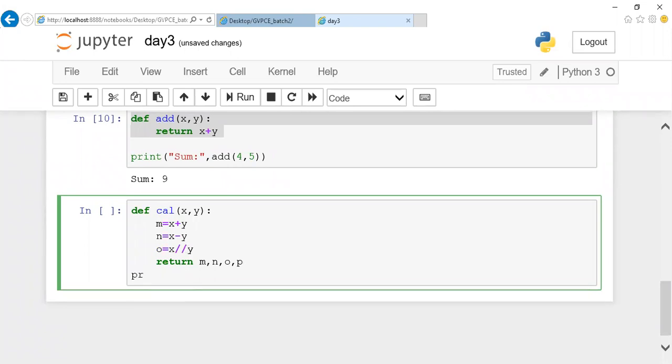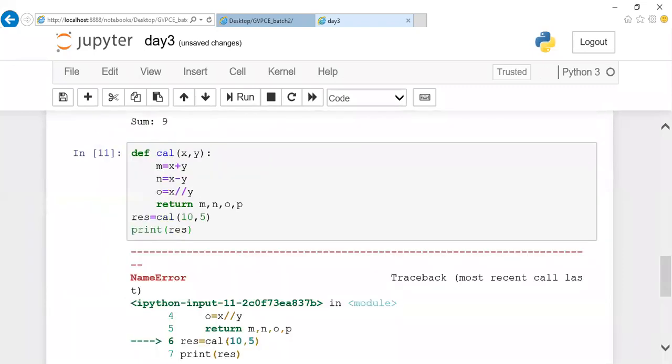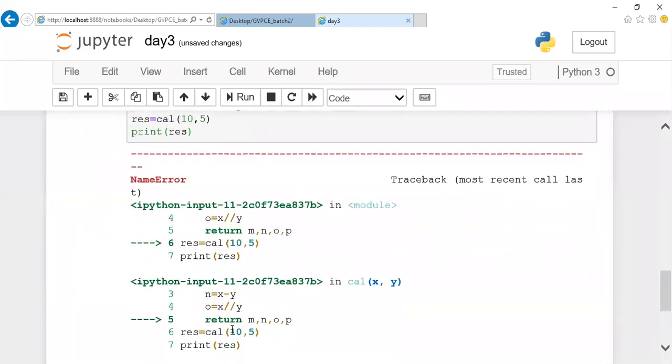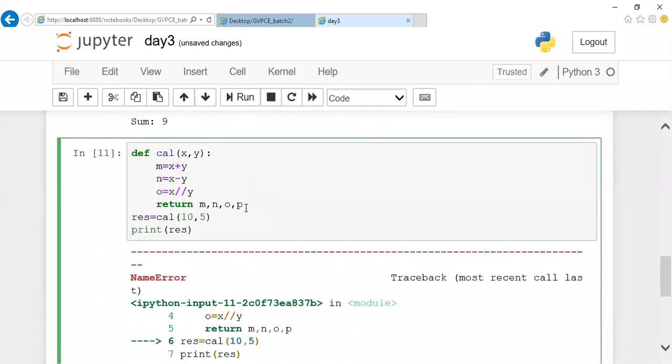So you can notice that I can have a print statement like this: result assigned calci of 10, 5. I'll show you how to do a print followed by the result. If I execute this, we get... P, whereas P is not there. Sorry, I typed it in the flow.